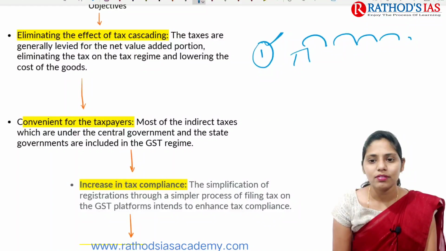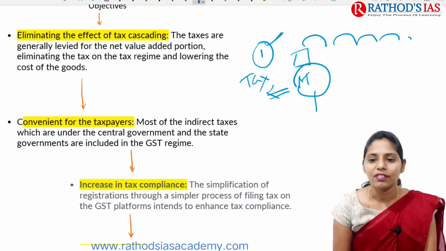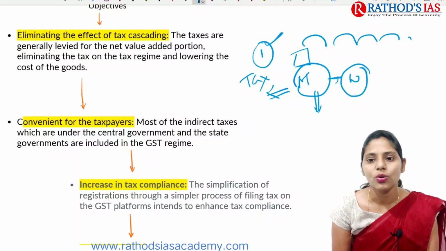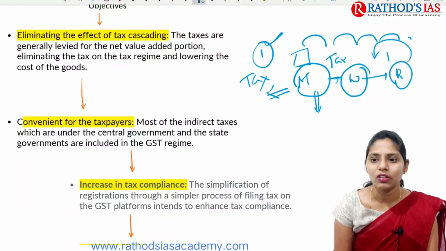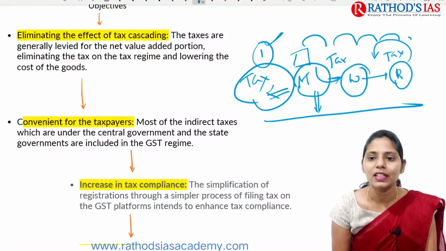So for example, if you are a manufacturer, you are getting raw material, and on this raw material you are paying tax. After manufacturing, the wholesaler will be purchasing the goods from the manufacturer, and on these products also the wholesaler is paying tax. And later on, the retailer who is buying from this wholesaler will also be paying tax. So if you see in this example, tax is paid at 3 levels.